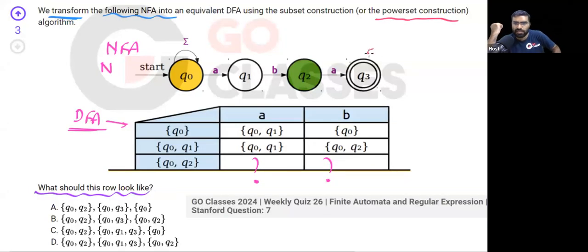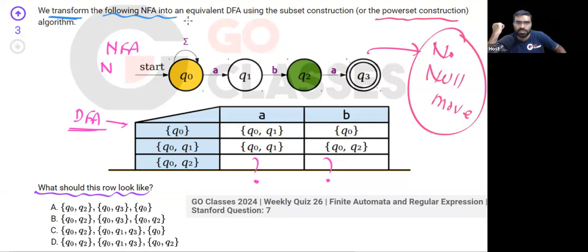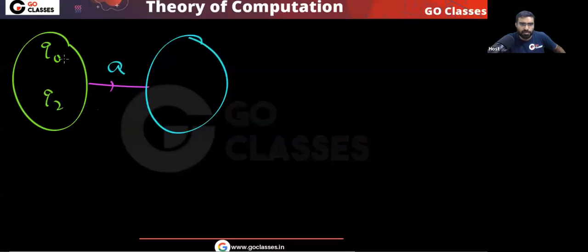See, in this NFA, there is no null move. If you notice, there is no null move. Yes or no? In this NFA, there is no null move. So you can very easily do it. From this state Q0, Q2, on symbol A, where will you go?